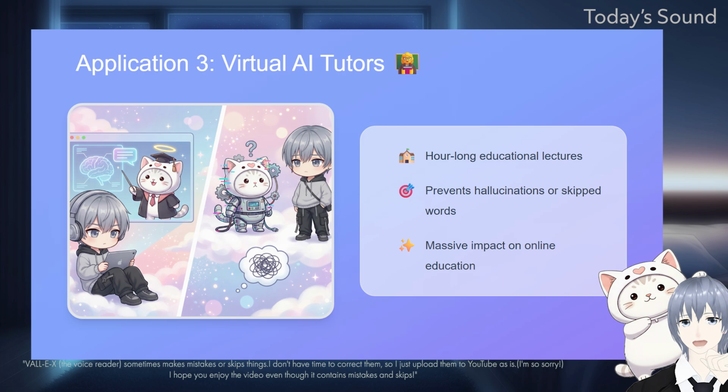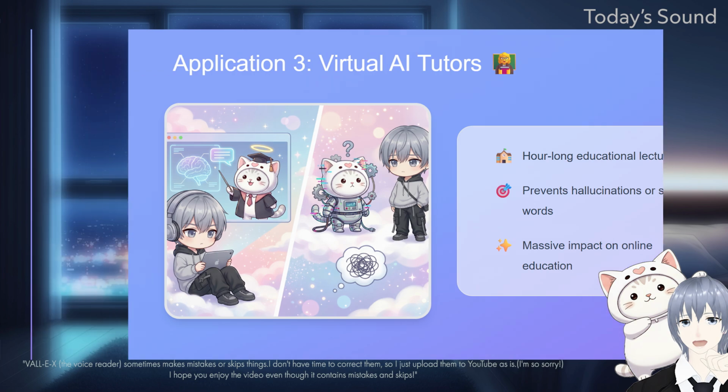to learn. The inference-time soft attention prior mechanism in this paper guides the auto-regressive generation toward long-term alignment, preventing any hallucinations or skipped words. This means the AI can give a flawless, human-sounding lecture that perfectly matches the educational material. It will have a massive impact on the quality of automated online education.